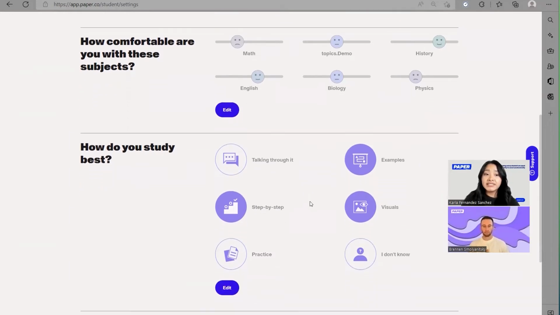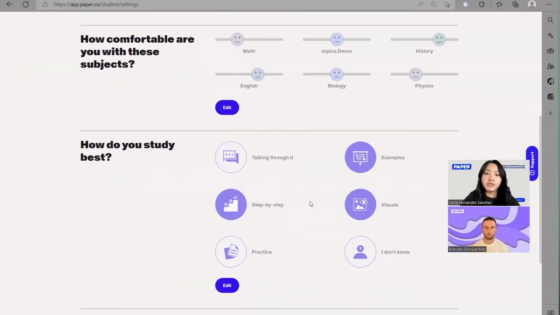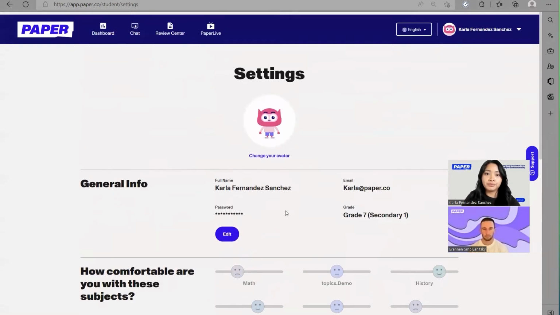And the second question is, how do you study best? So we do know that students work very differently. We want to make sure that we can try to support as best as possible. So if students need to work a little bit more visually, if they need to talk through it to really understand that concept, or maybe they just need to go take it step by step, go slow and get that assistance from the tutor, they're going to be able to adapt their explanations based on these responses. So super, super helpful.